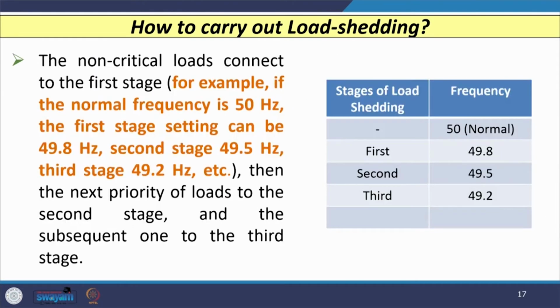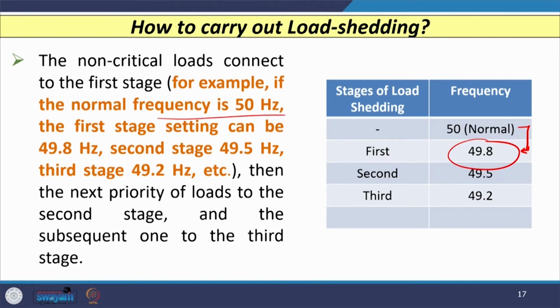So, let us see how we can carry out the load shedding. As I told you, when load shedding is carried out, non-critical loads should be disconnected first. If our system base frequency is 50 hertz, then the first stage of frequency setting can be 49.8 hertz. So, if frequency falls from 50 hertz to 49.8 hertz, the first stage of load shedding is done.